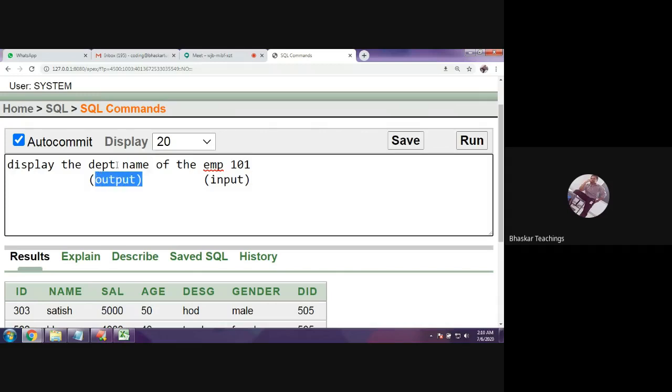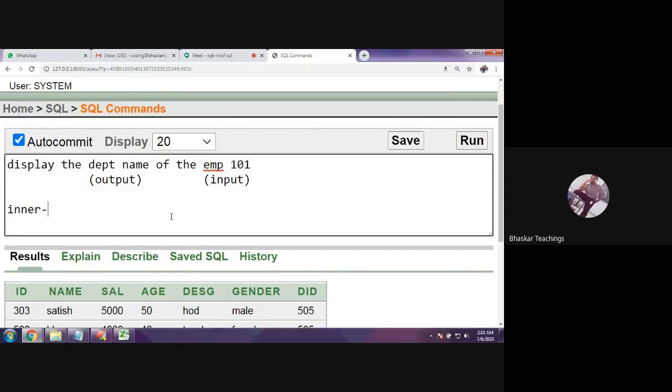Okay, so here I am getting data from one table only, like the previous query. I am getting data from the department table based on the data in the staff table. This is the staff table, right? So get the data from the department table based on the condition in the staff table. So again, subquery. What is the inner query? Get the department ID of this particular employee.